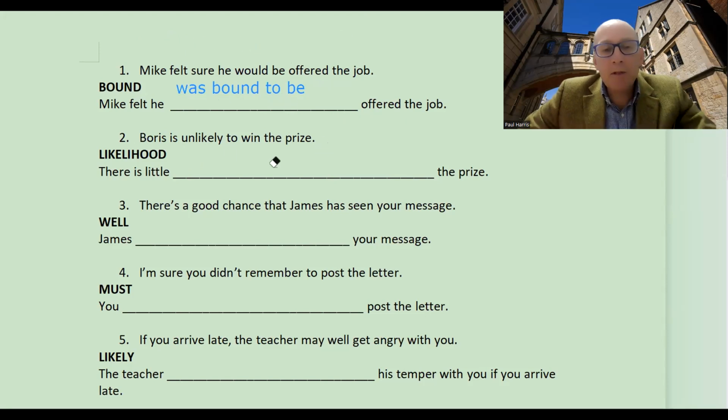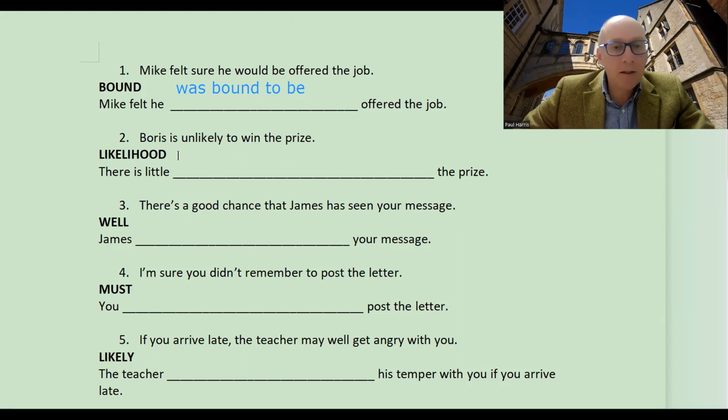Let's move on to question number 2. Boris is unlikely to win the prize. Right, so likelihood gives you sort of possibility. Unlikely gives you obviously possibility, but in the negative. And with this sentence here, with the structure here with little, will give us pretty much the same sort of idea of unlikely, okay? So let's think about what we can put here.